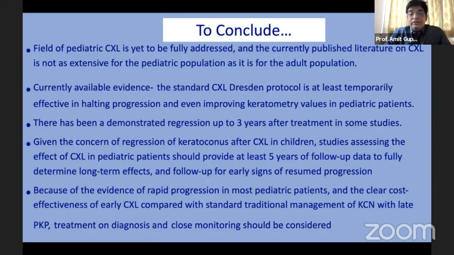Given the concern of regression of keratoconus after cross-linking in children, studies assessing the effect of cross-linking in pediatric patients should provide at least 5 years of follow-up. So whenever we are analyzing the data, I think it has to be 5 years or more in these patients. Very, very few studies are there, or the patient numbers are too small for us to draw a logical conclusion. Because of the evidence of rapid progression in most pediatric patients and the cost effectiveness of early cross-linking compared with standard traditional management of keratoconus with late keratoplasty, treatment on diagnosis with close monitoring should be considered.